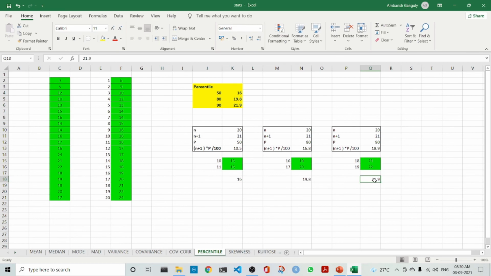Hope you like the lecture in which we correlated and understood the relation between the mean and the standard deviation, and how we can apply it in practice. We understood skewness, kurtosis, and then percentile.